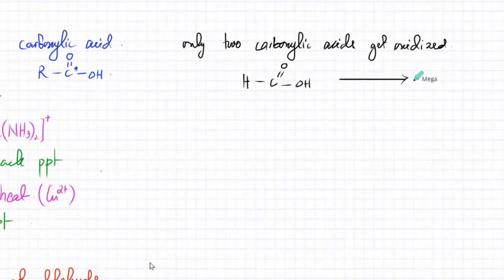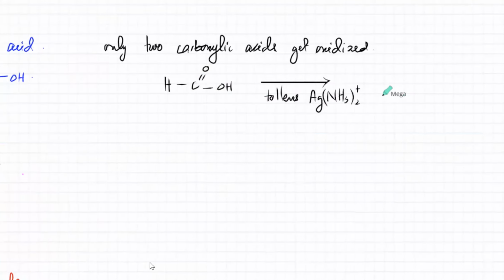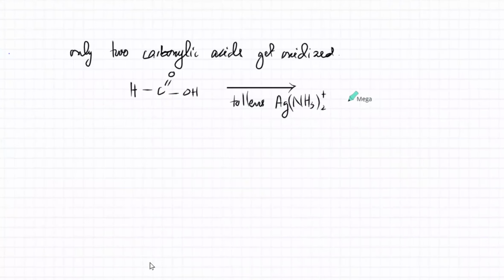It's silver, Ag(NH3)2+. So that's Tollens' reagent, silver ions dissolved in ammonia. And the methanoic acid will turn into carbon dioxide and water.